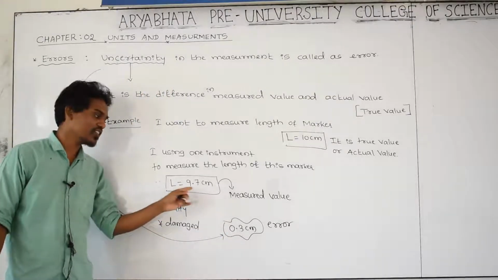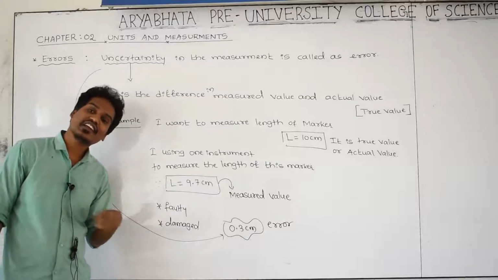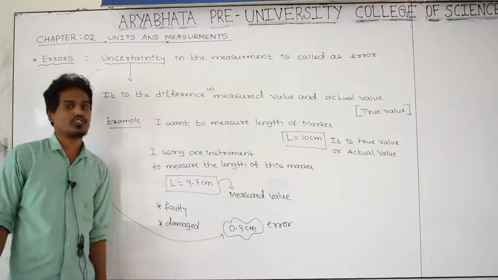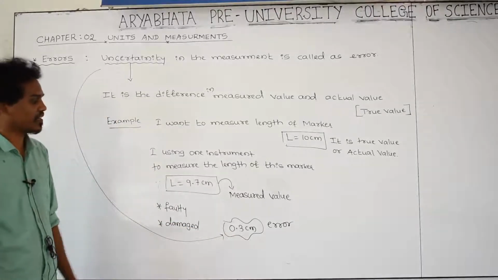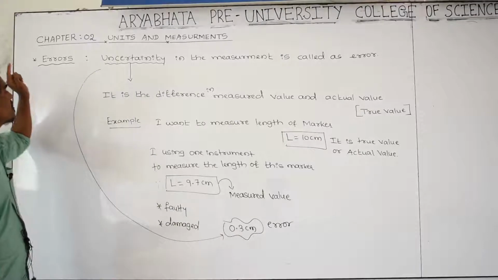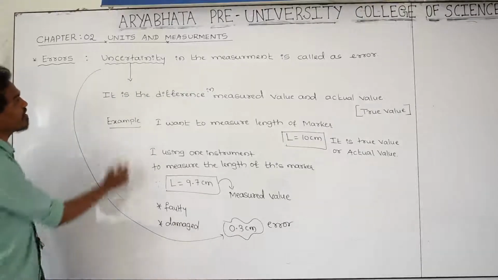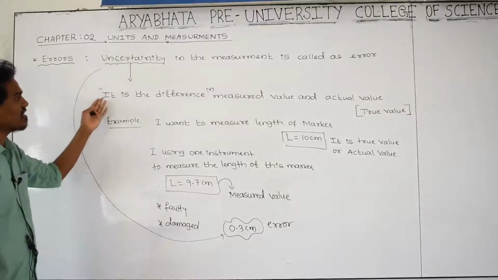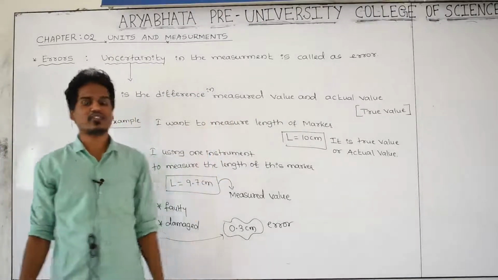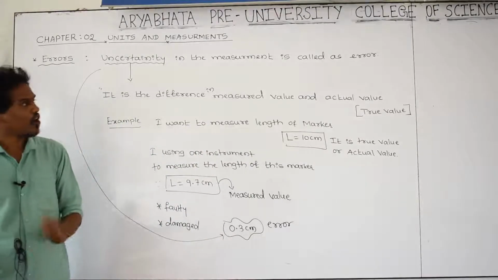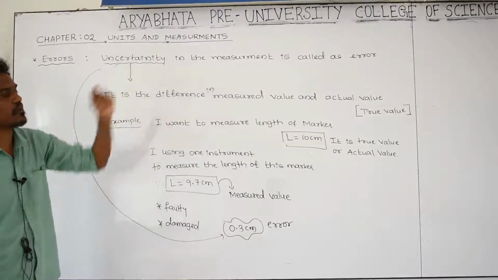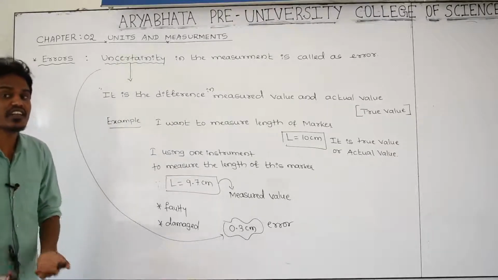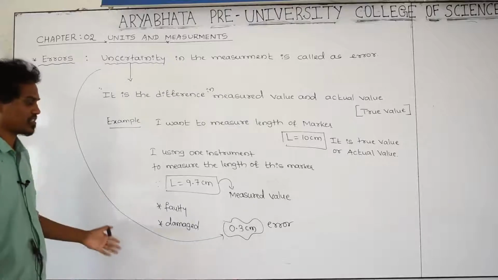That means there is an uncertainty in this measured value, that means there is a difference. How much is it? 0.3 centimeter. Yes, this value we are going to call an error. You can define what we mean by error. What is error? Error is the difference between the measured value and the actual value. Or shortly we can define it as uncertainty in the measurement. In the answer obtained while measuring there is an uncertainty, there is an error. Yes, that is called an error.